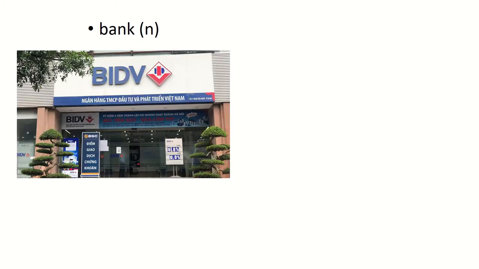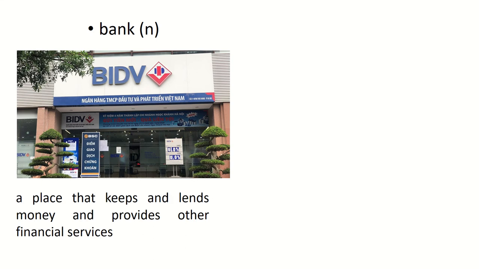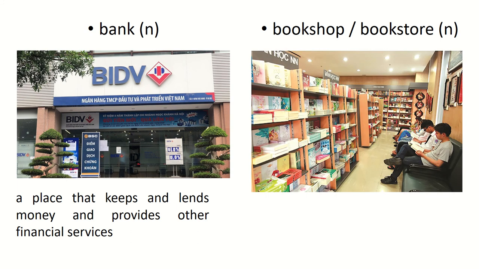Bank. This is a picture of a bank. So a bank is a place that keeps and lends money and provides other financial services. Bank. Ngân hàng. Bookshop, bookstore. This is a picture of a bookshop or bookstore. So a bookshop or bookstore is a shop that sells books. Hiệu sách. Bookshop, bookstore.